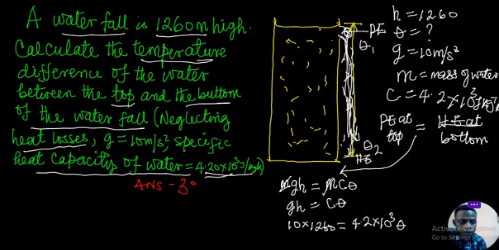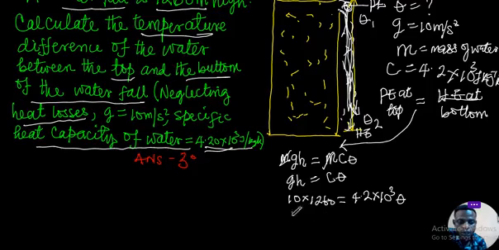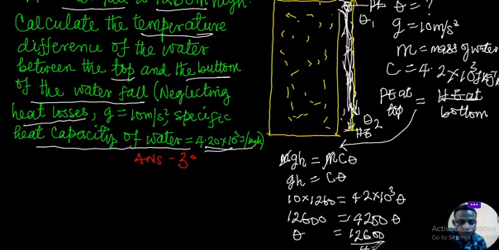So going forward, we have 1200 equals, this is 4200 in ordinary form, 4200θ. So our θ will now be given by 1200 divided by 4200.